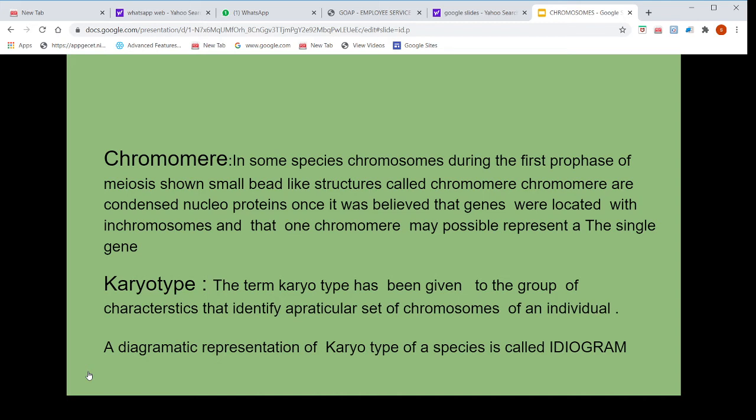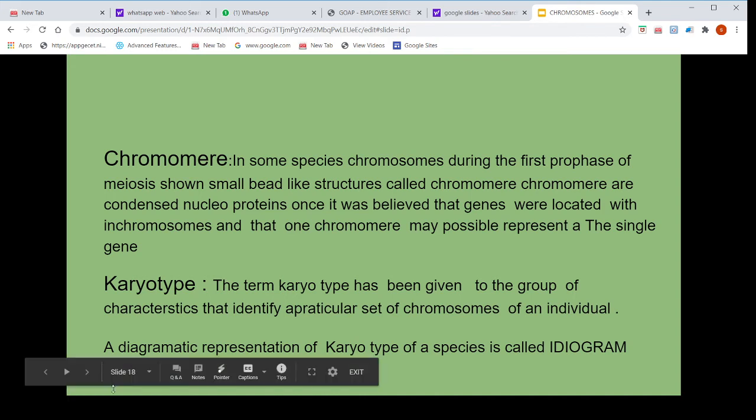The karyotype. The term karyotype has been given to the group of characteristics that identify a particular set of chromosomes of an individual. The diagrammatic representation of the karyotype of a species is called the ideogram.